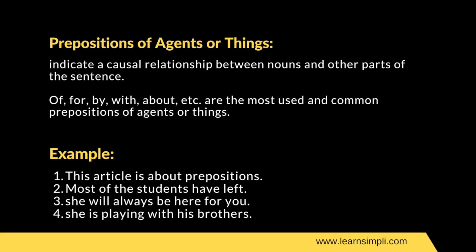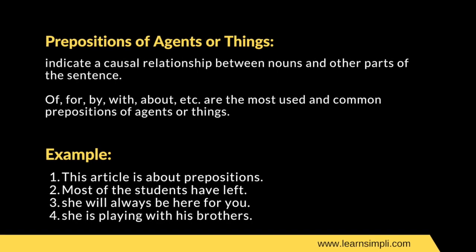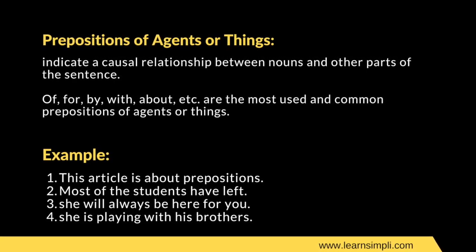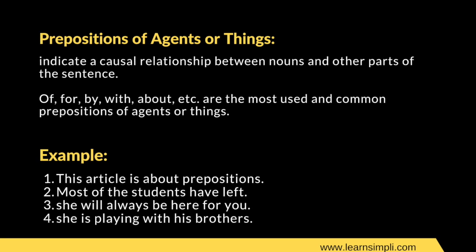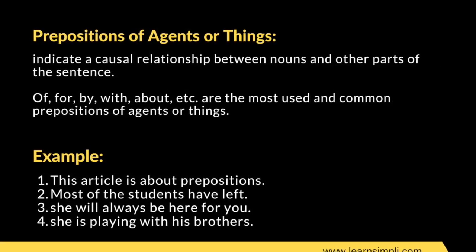Preposition of agents or things indicate a casual relationship between the nouns and the other parts of sentence. Of, for, by, with, about, etc. are the most used common prepositions of agents or things.